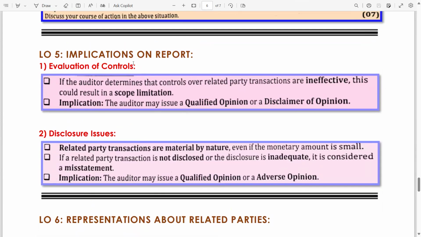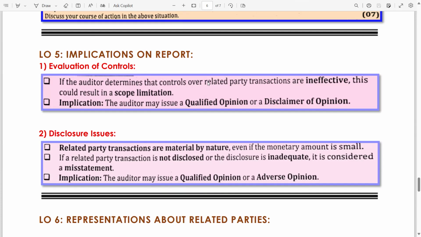Now, learning objective number 5, implications on report. First, we cover the evaluation of control. If the auditor determines that controls over related party transactions are ineffective, this could result in a scope limitation. Implication: the auditor may issue a qualified opinion or a disclaimer of opinion.